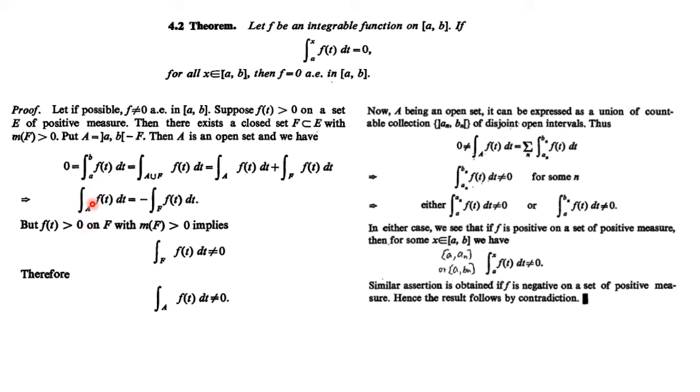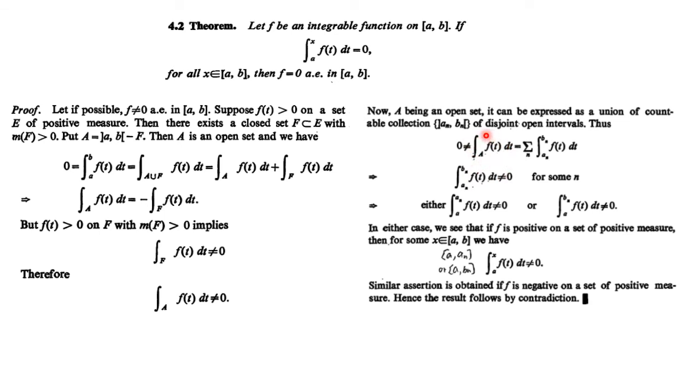Further, A is an open set. So we can express this A as the union of a countable collection of disjoint open intervals (an, bn), such that this integral can be written as a summation over this, right? So now if this is non-zero, it means from this summation for at least some n the value of the integral is non-zero, right?